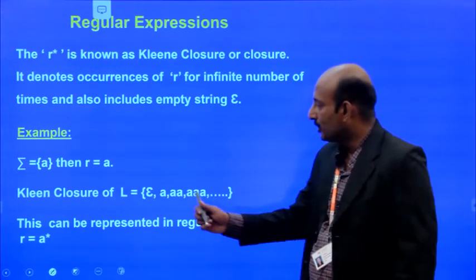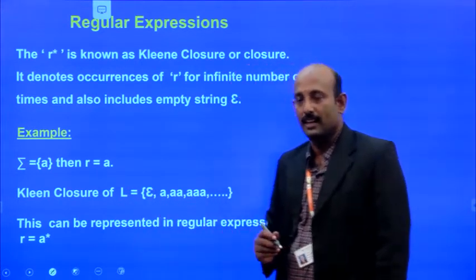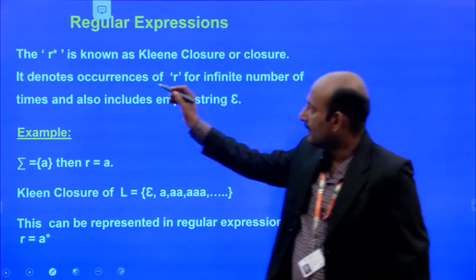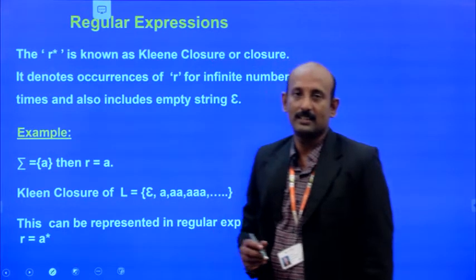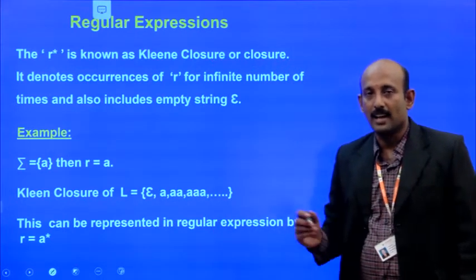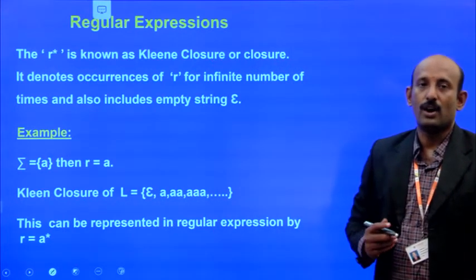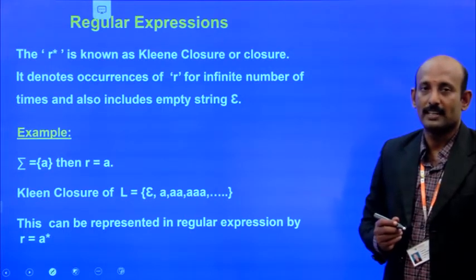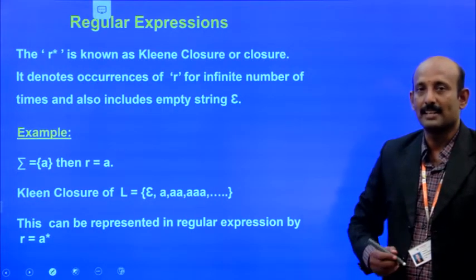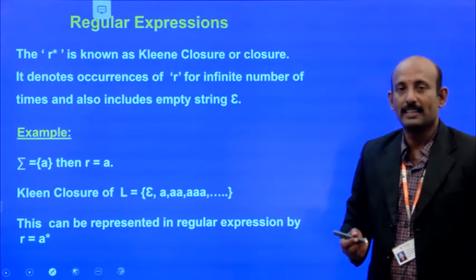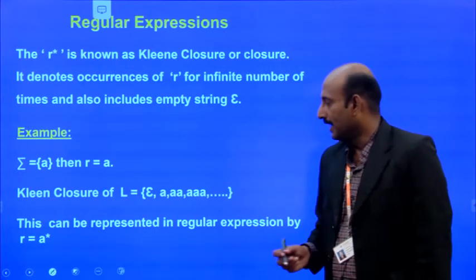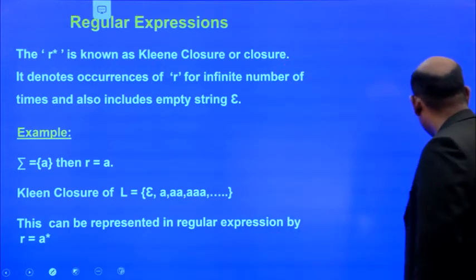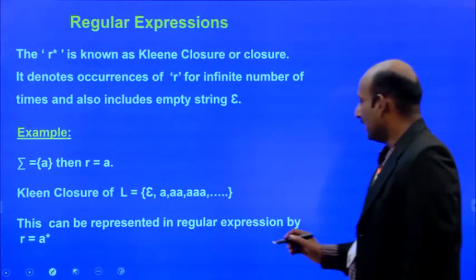Then the Kleene closure of the language L is written with a star, which indicates 0 or more occurrences. 0 means empty, and usually the empty string is denoted by epsilon.